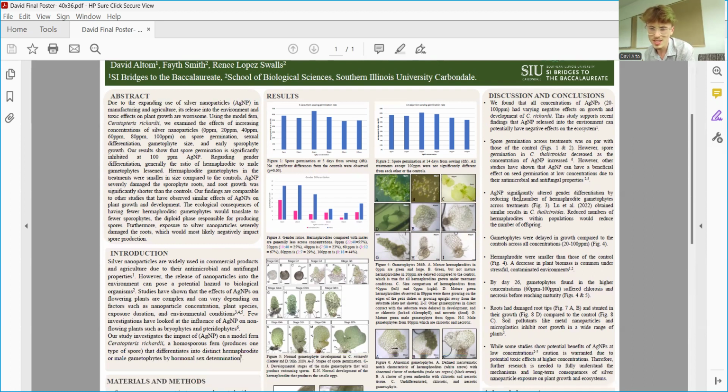Silver nanoparticles significantly alter gender differentiation by reducing the number of hermaphrodite gametophytes across treatments. Another study obtained similar results in, again, Ceratopteris, a similar fern, that reduced numbers of hermaphrodites within populations would reduce the number of offspring.